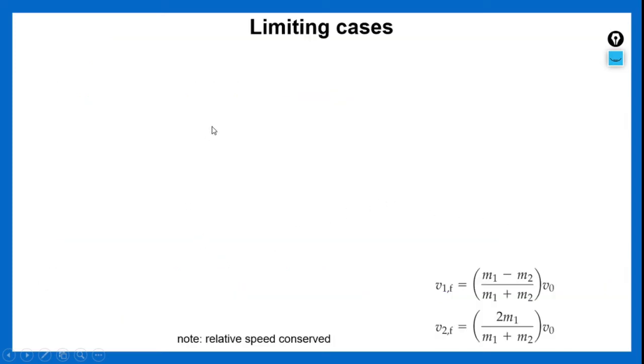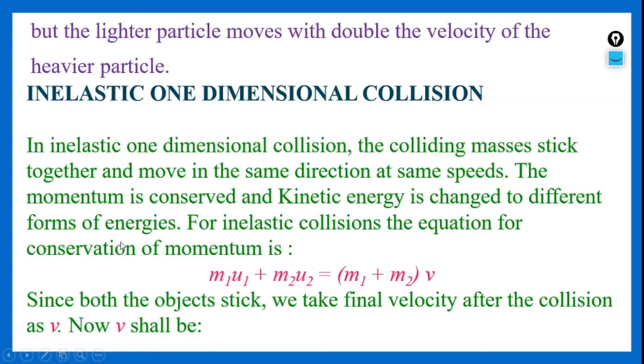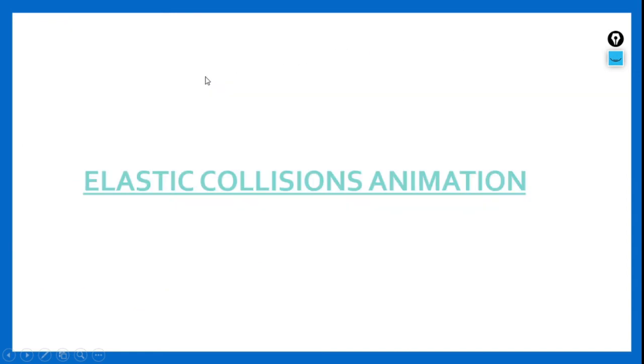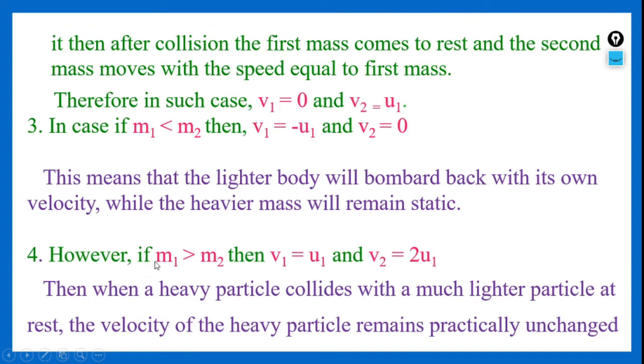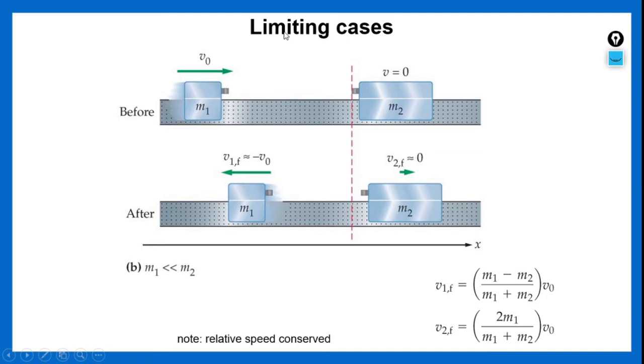So now we will see the limiting case of the second one also. Before showing the limiting case, the lighter particle moves with double the velocity of the heavier particle. That's why I have shown it here. If m1 is greater than m2, the velocity of the first particle after collision will be u1, and the velocity of the lighter particle after colliding with a heavier mass which is in motion will be 2 times the velocity of the first particle, that is 2u1. So we will see the limiting case for both the cases.